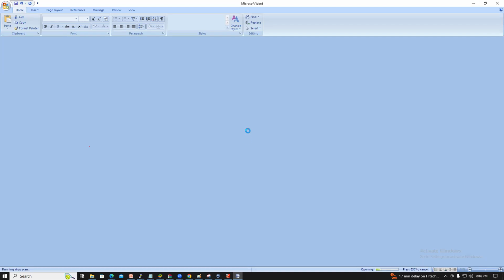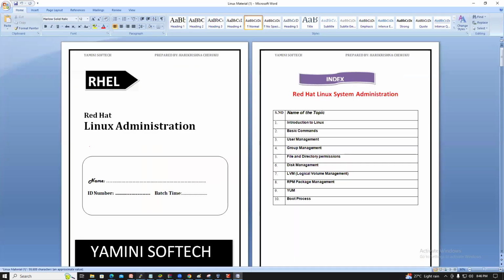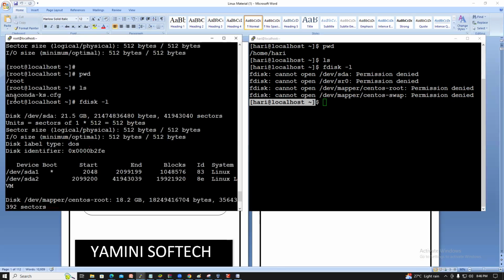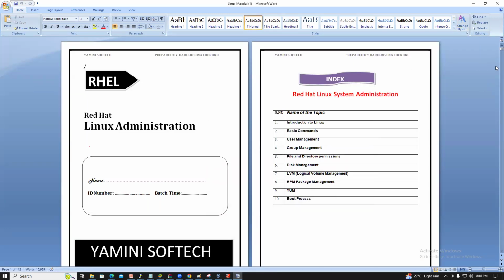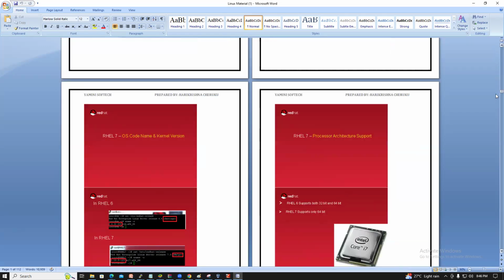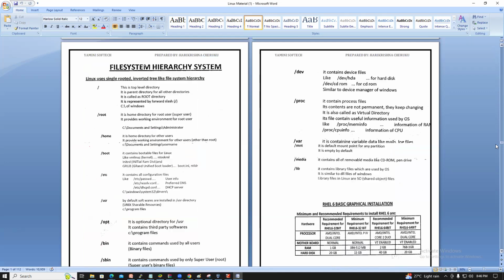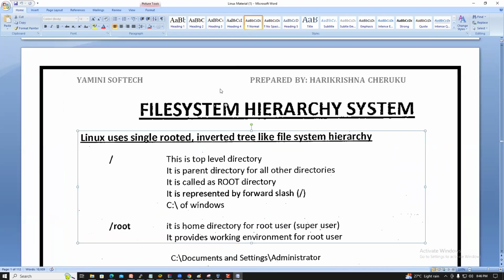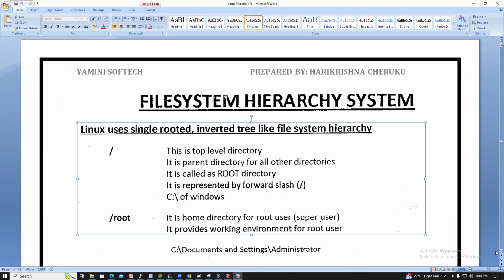Guys, you logged in as a root user, right? So what is this prompt? I will show you now what the prompt contains. It looks like root at the rate localhost. Once you log into any user, you guys can download this document and practice it. This is the file system hierarchy, I already uploaded it in the document.